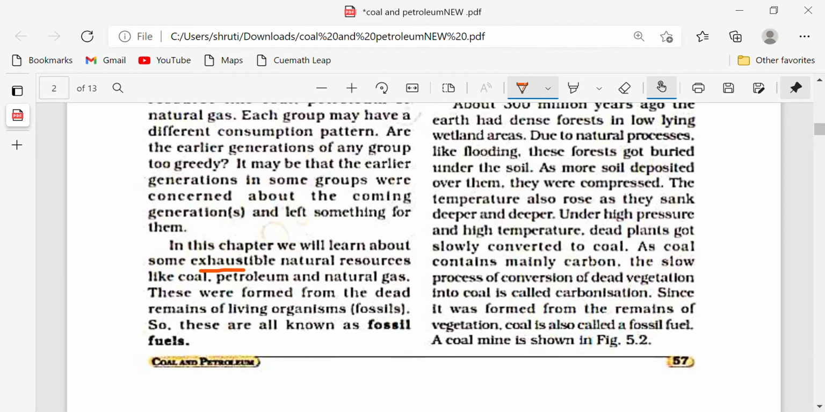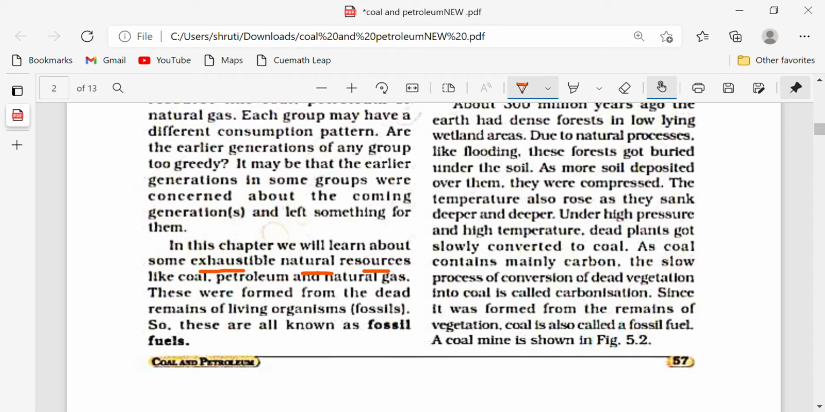Mind that these are exhaustible natural resources. If you use them in an unlimited form, you will not take care of these resources, and they are going to get exhausted. Like coal, petroleum, and natural gas, these were formed from the dead remains of living organisms, that is fossils. So these are known as fossil fuels.